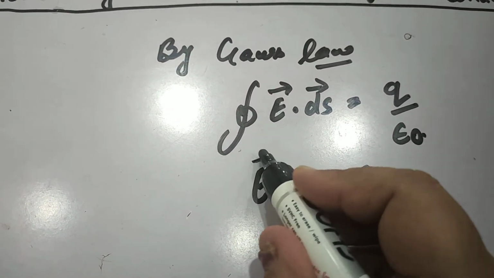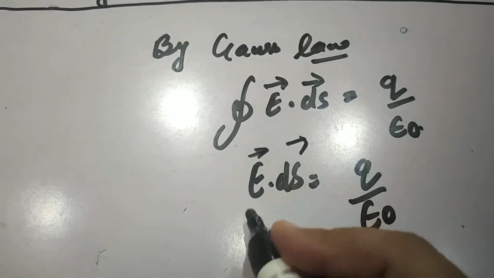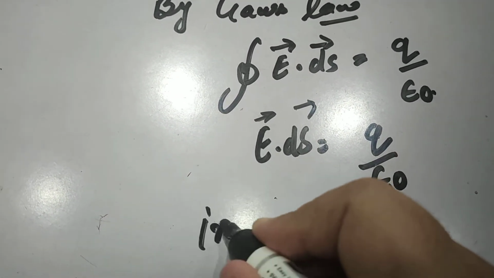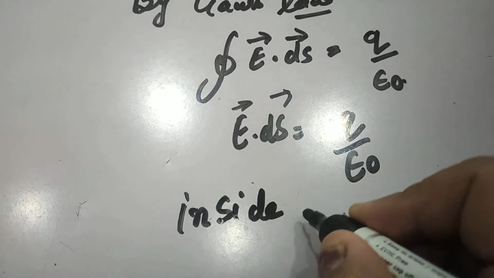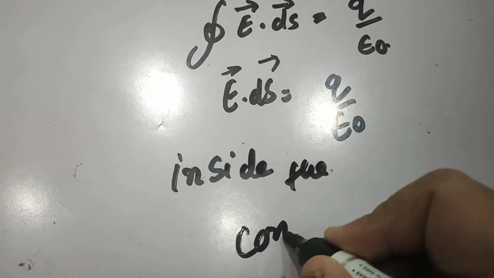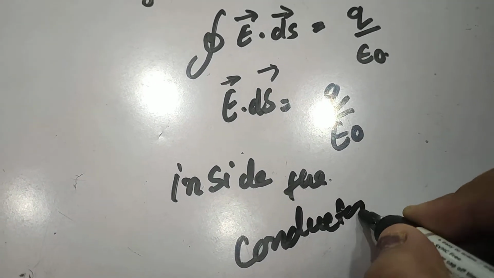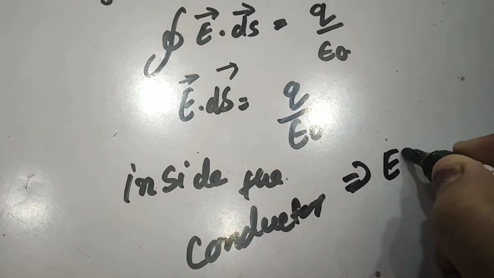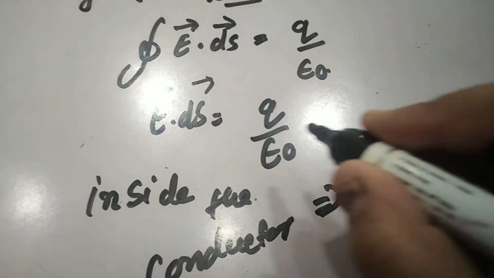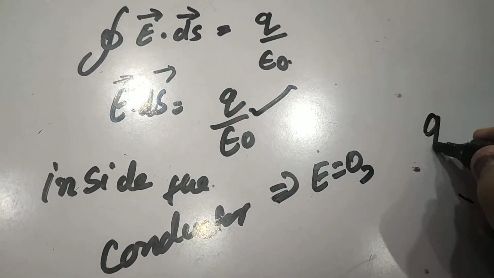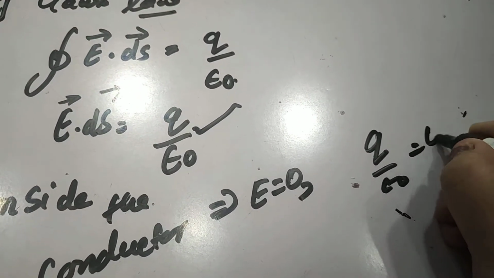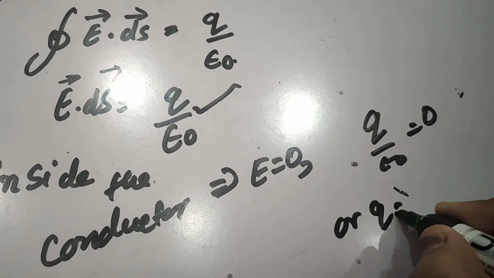Since inside the conductor, we have just proved that electric field is equal to 0, from this expression q upon epsilon naught is equal to 0, or q is equal to 0.